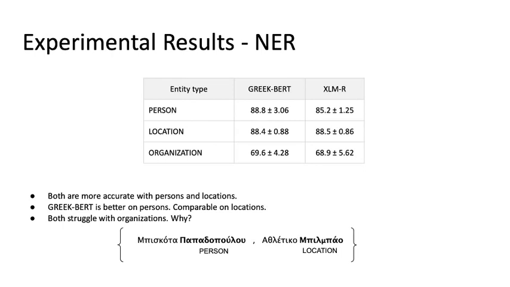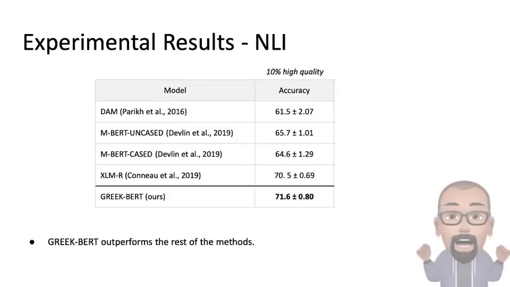Further on, we conduct a per entity type evaluation of the two best models. Both models are more accurate with predicting persons and locations. GreekBERT is better on persons, while models are comparable on locations. Concerning organizations, GreekBERT is better, but most methods struggle. Inspecting the results, we observe that organizations often contain person names, for example, consider the entity Biskota Papadopoulou, or locations, consider the entity Athletic Bilbao, which is the core reason for misclassifications.